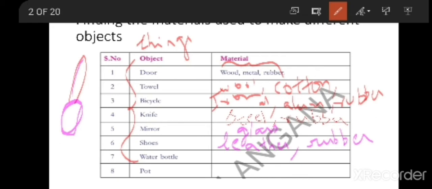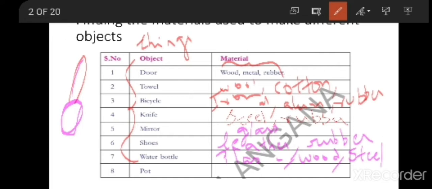Water bottle. If you observe a water bottle, what are the materials used to prepare it? We can use plastic to prepare the water bottle. We can use wood to prepare a water bottle. You can use iron or steel to prepare a water bottle. You can even use copper. So these are the different materials needed to prepare the water bottle.